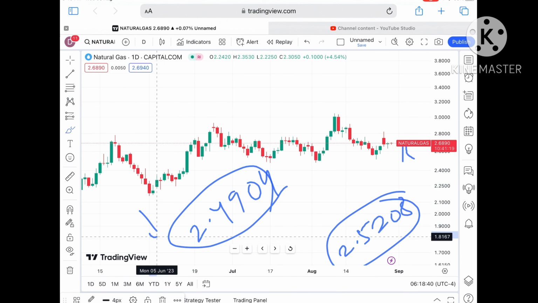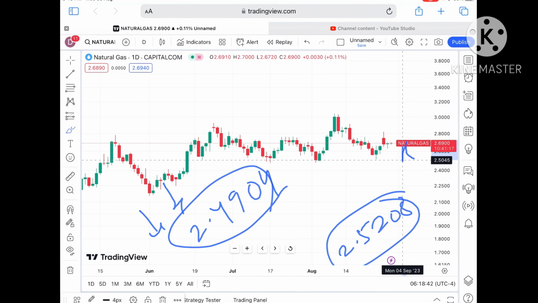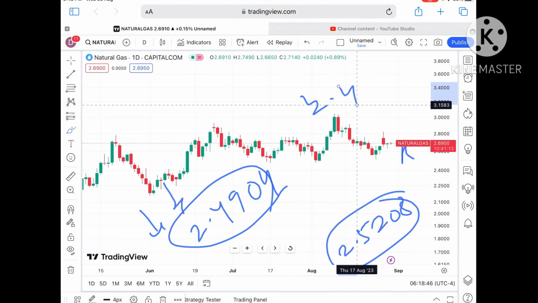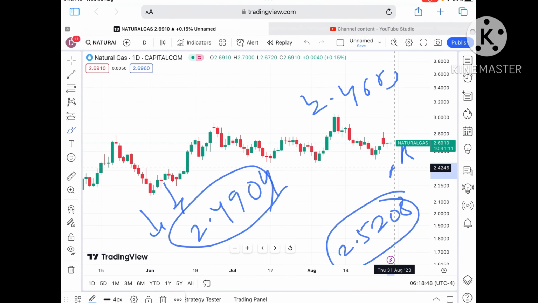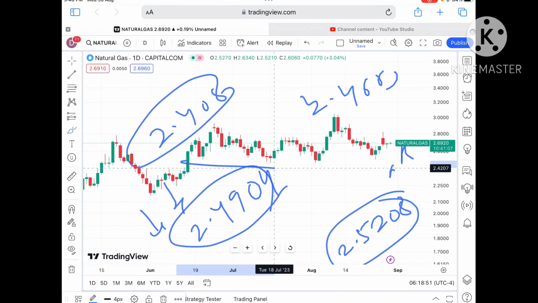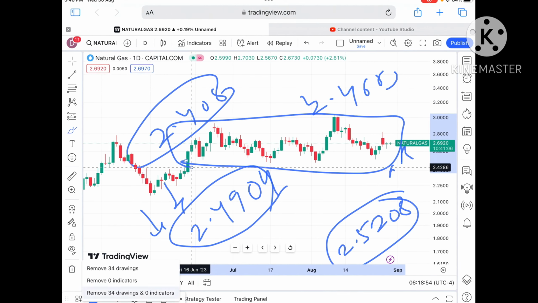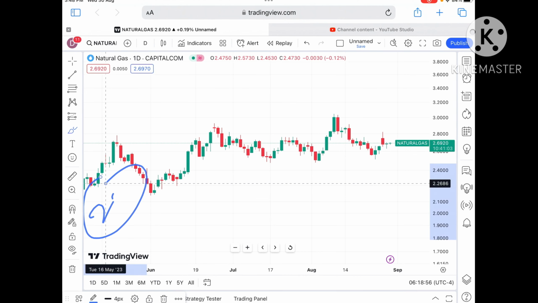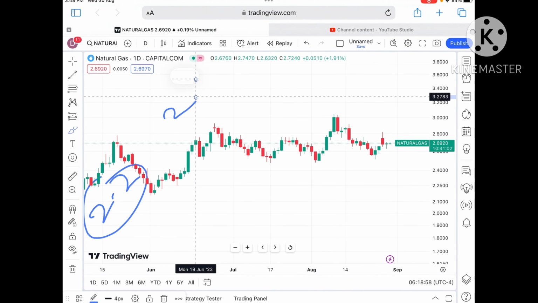$2.4904. Okay, and if the price falls below that level, a further fall we can see, and a probability of crossing a level of 2.4683 is there, and from there a further down we can see towards a level of $2.408. As soon as it moves out of this zone, you will see it will go towards a level of $2.3 to a level of 2.2 and then further low.